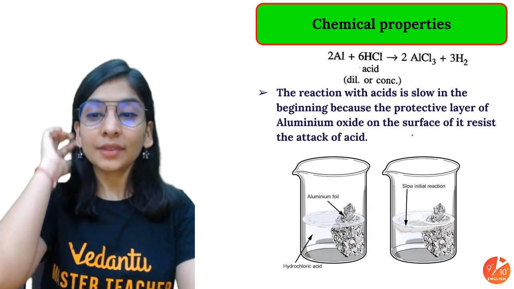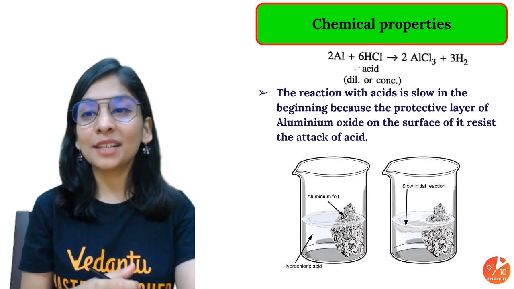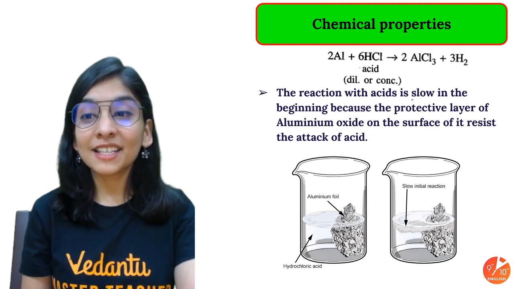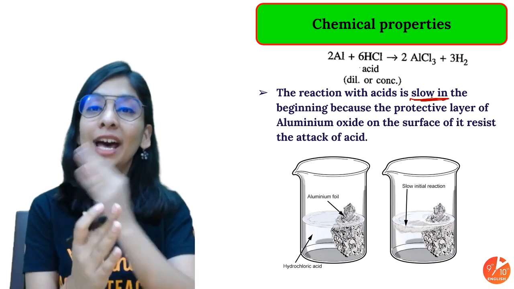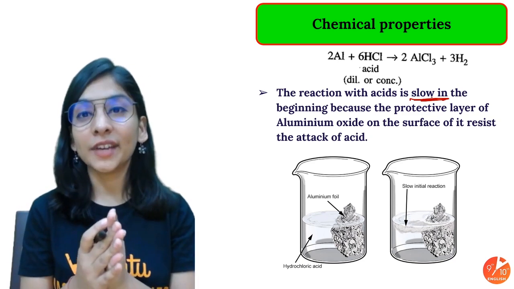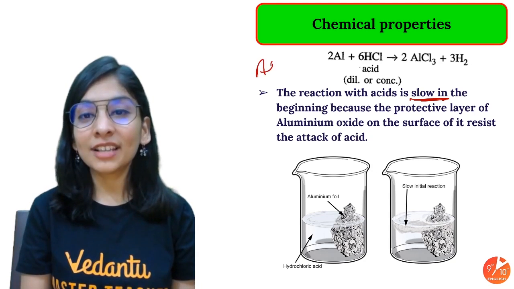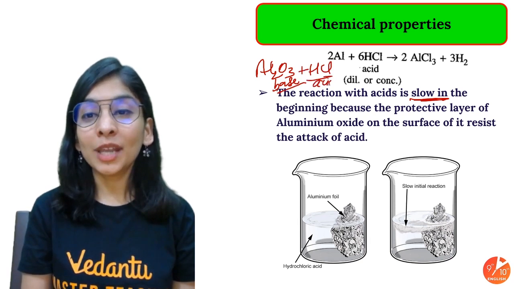All right. This is pretty much clear, but there is one thing that you should know. When I say that metal reacts with acid, is it that easy? The reaction with acid is very slow because aluminium has developed a layer of aluminium oxide on its surface. In the start it is very slow because that layer is aluminium oxide, and that's a basic metal oxide, because I treat it with an acid. So what will happen?